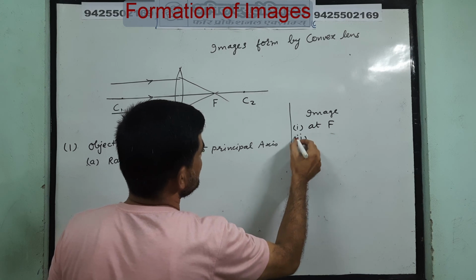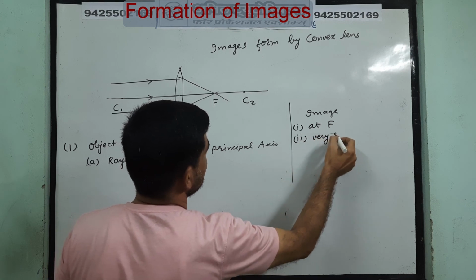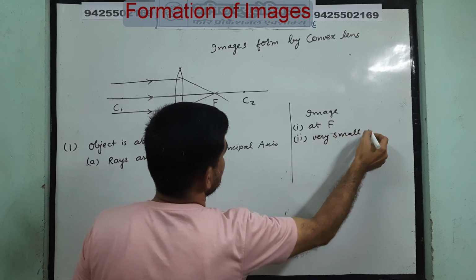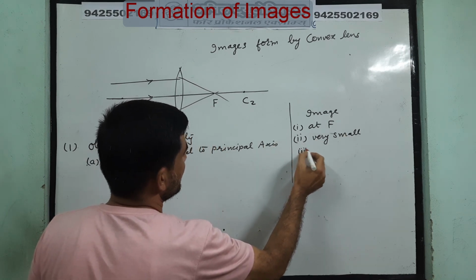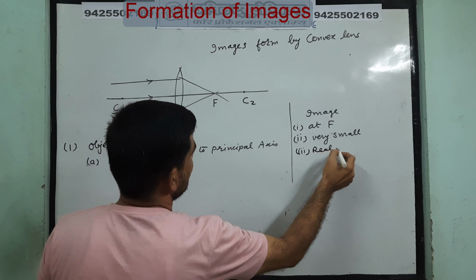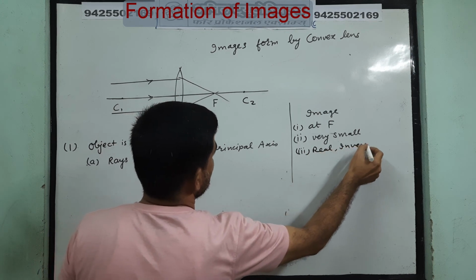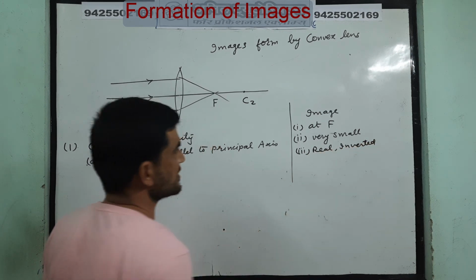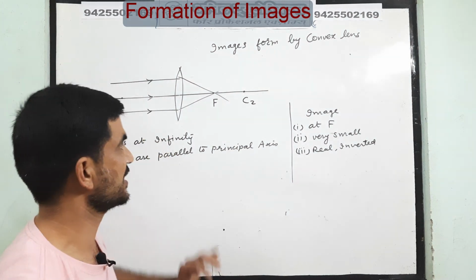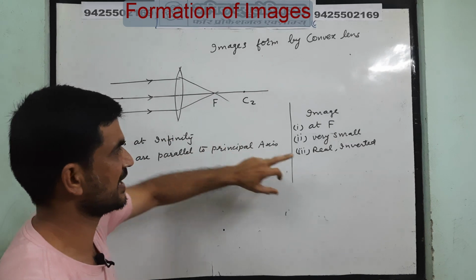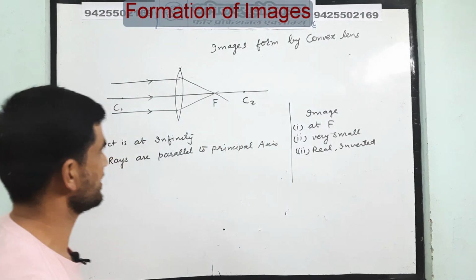It's a very small image, almost a point size, and it is real and inverted. Remember, a real image will always be inverted, meaning upside down. So here we are getting the image at f and it is a real inverted image.